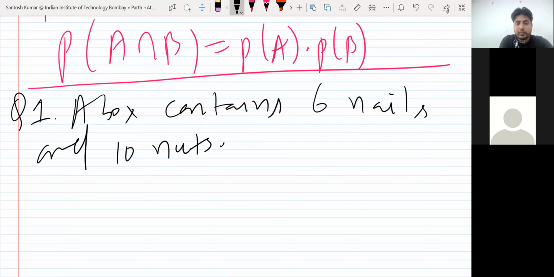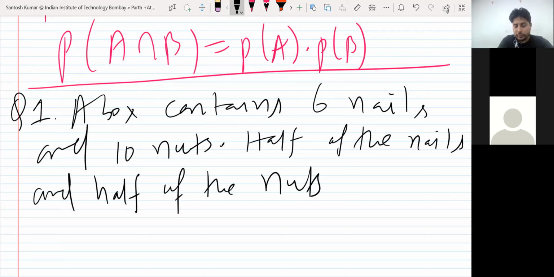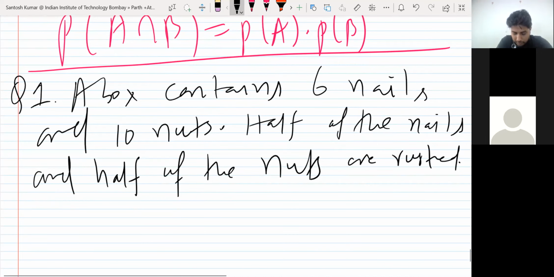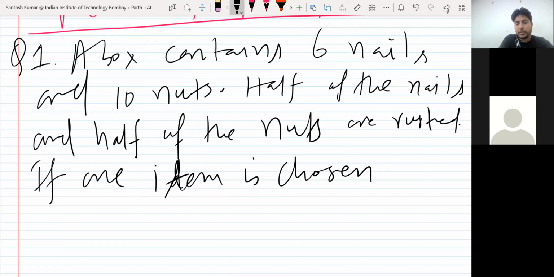Half of the nails and half of the nuts are rusted. If one item is chosen or selected at random, what is the probability that it is rusted or it is a nail?